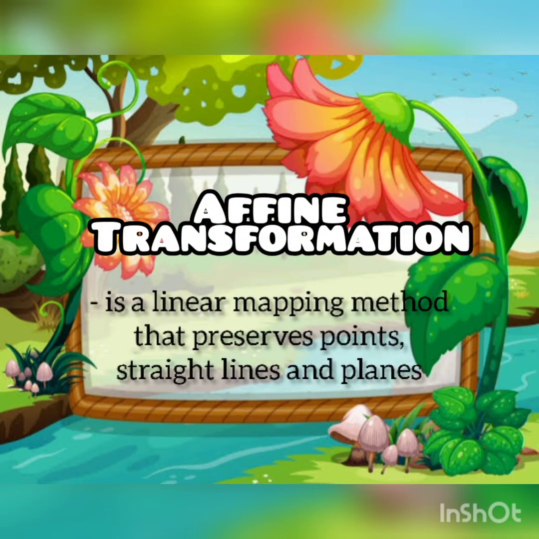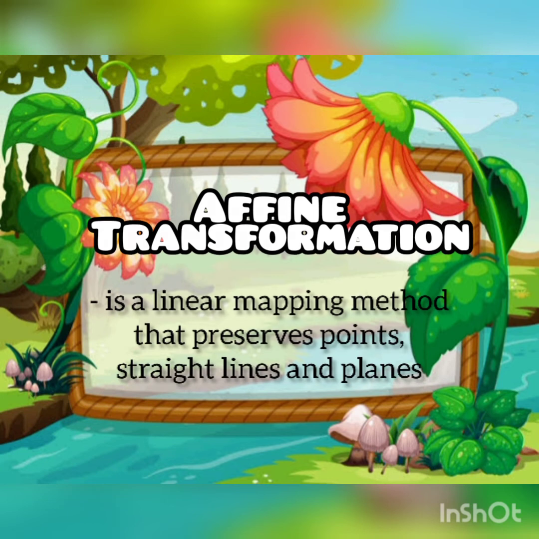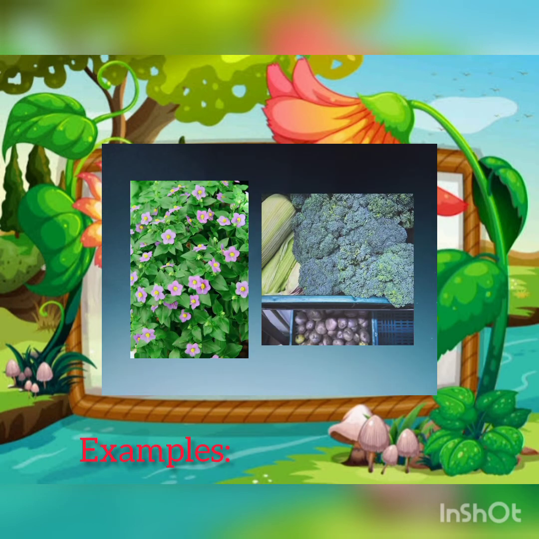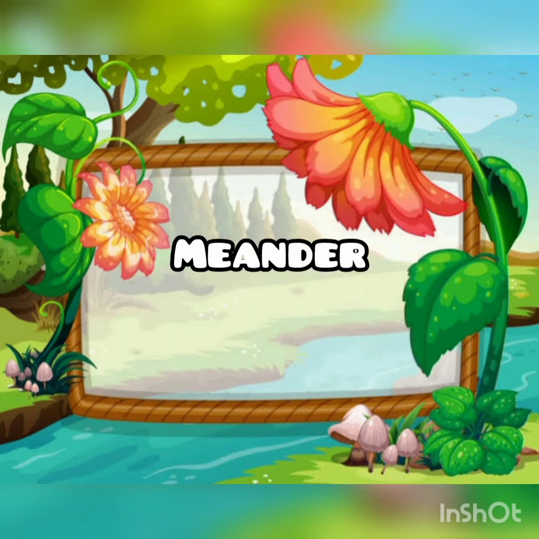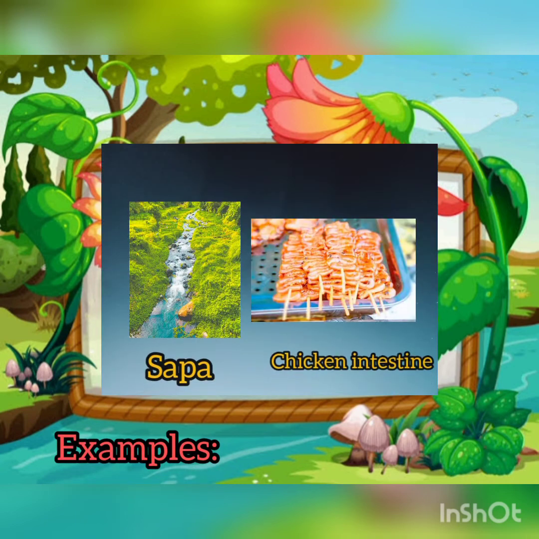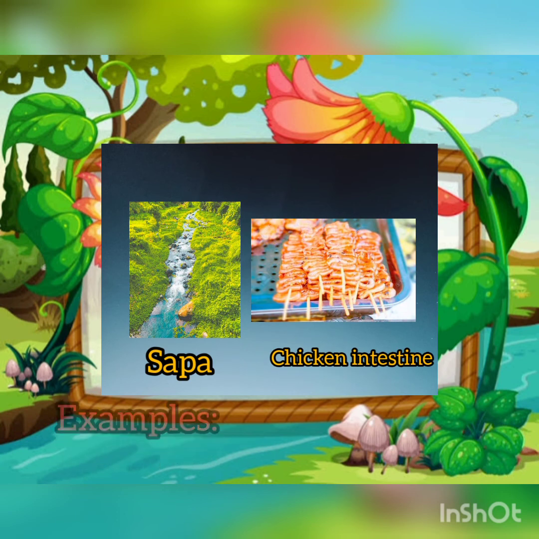Affine transformation. It is a linear mapping method that preserves points, straight lines, and planes. Examples: meander, a winding curve or bend of a river or road. Examples are sapa and chicken intestine.